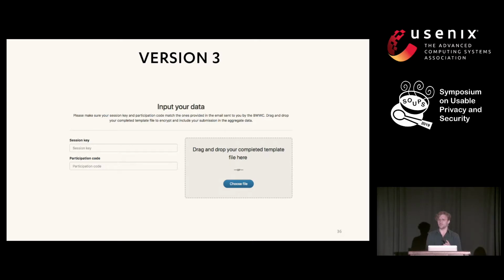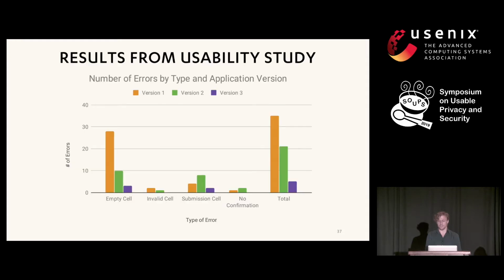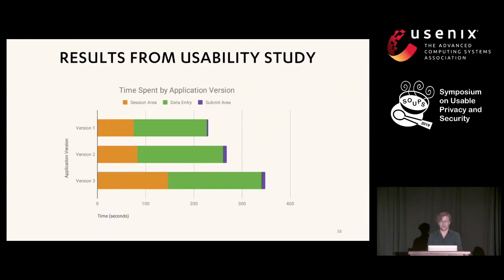So we ran this study with about 150 people. And to demonstrate what sort of data you could collect from a system like this, here's a graph of the errors broken down by which version of the application people were using. So this graph shows that the most recent version of the application with the file upload feature, users encountered the fewest errors. And again, as a demonstration, here's a graph of each version of the website and how long people took on average to use the application and submit the data. So here, actually, the most recent version took people the longest to use.